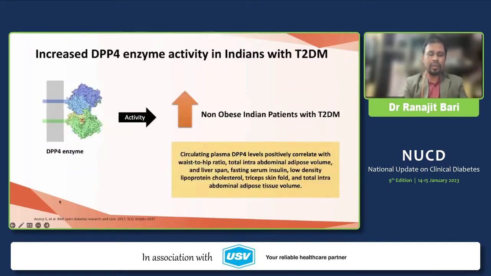The famous article by Dr. Misra et al. has shown that non-obese type 2 diabetes patients, Asian Indians, have higher DPP-4 levels, and that DPP-4 level correlates with different anthropometric as well as metabolic parameters of the body, such as waist-hip ratio, intra-abdominal adipose tissue, liver span, high fasting insulin, low LDL (low density lipoprotein), and triceps skin fold thickness.